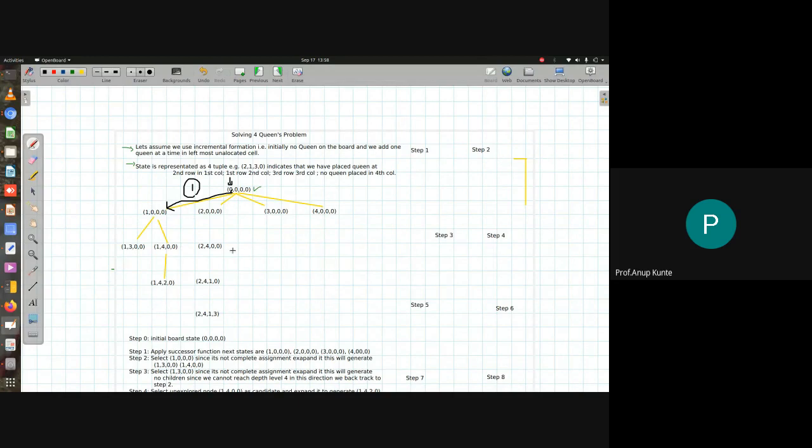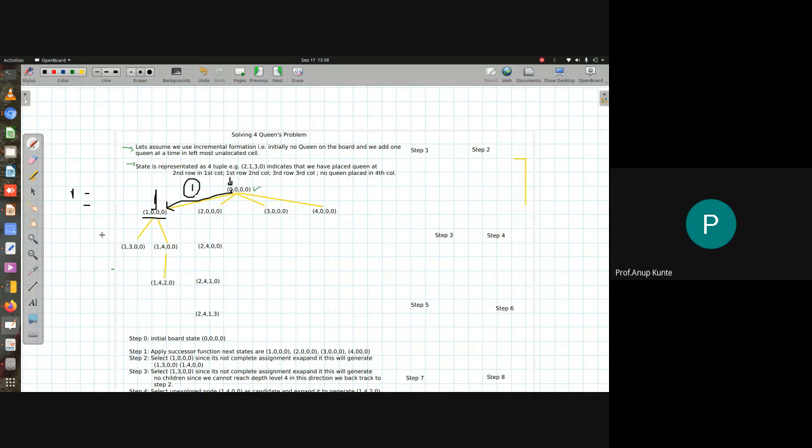Fine. Now what will be the second step? For the second step, I have to select the second unassigned variable, which is the second column. Since I have a queen in the first column, first row, in the second column this spot and this spot I can't place a queen.